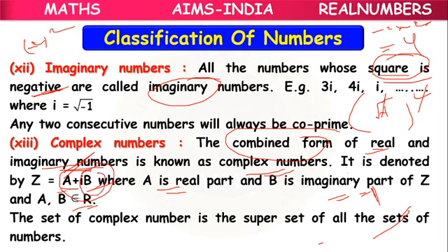Why is it imaginary? Because there is no such number like root of -1. We will assume like that. So the real part and imaginary part, the combination will be a complex number. Actually, the complex number set is the superset of all the sets of numbers.